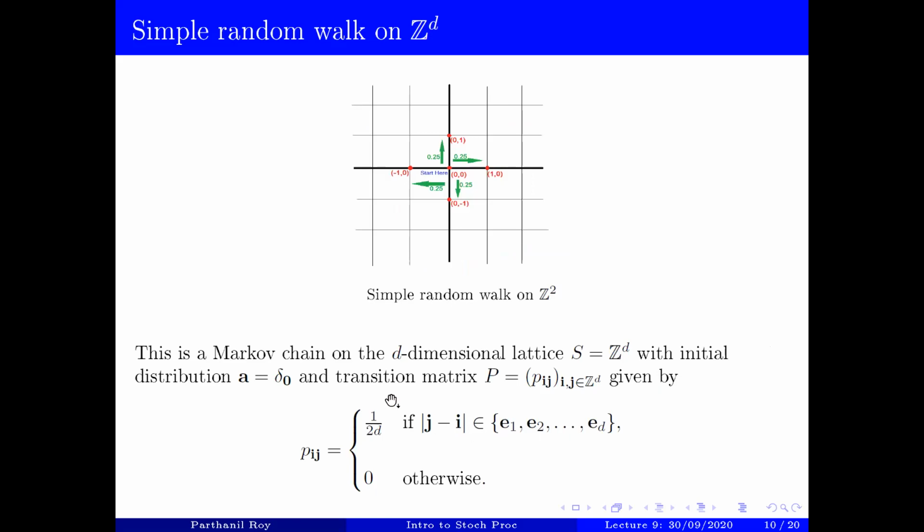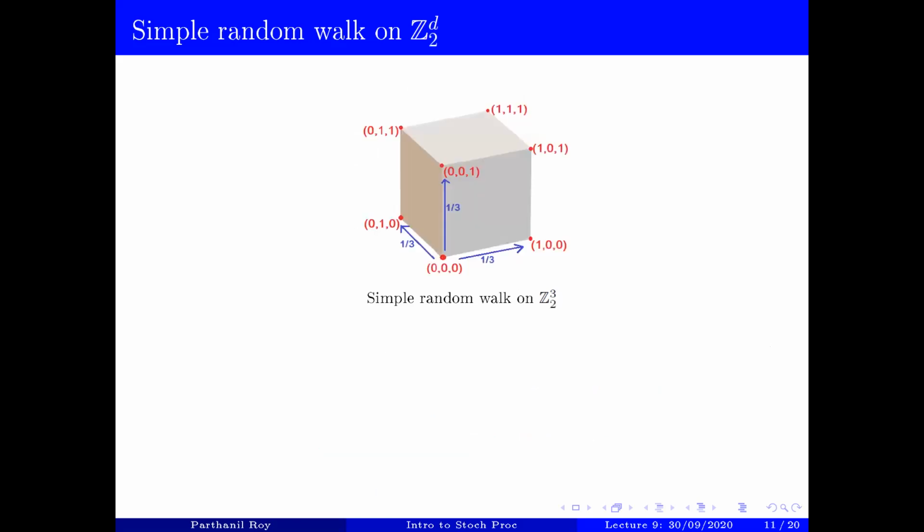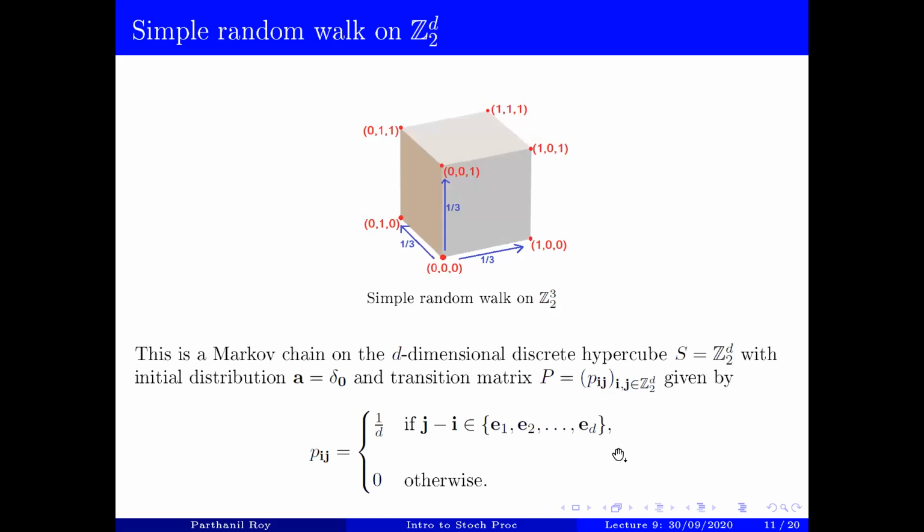In the previous one, you had an absolute value, and therefore, if you're at i, you have 2d many possibilities. You can take a step e1, you can take a step minus e1, you can take a step e2, or a step minus e2, and so on, all the way up to e_d and minus e_d. 2d many options. Here, you have only d many options, because minus e1 is the same as e1, essentially. So you can take a step e1, or e2, all the way up to e_d. That gives you this transition probability.